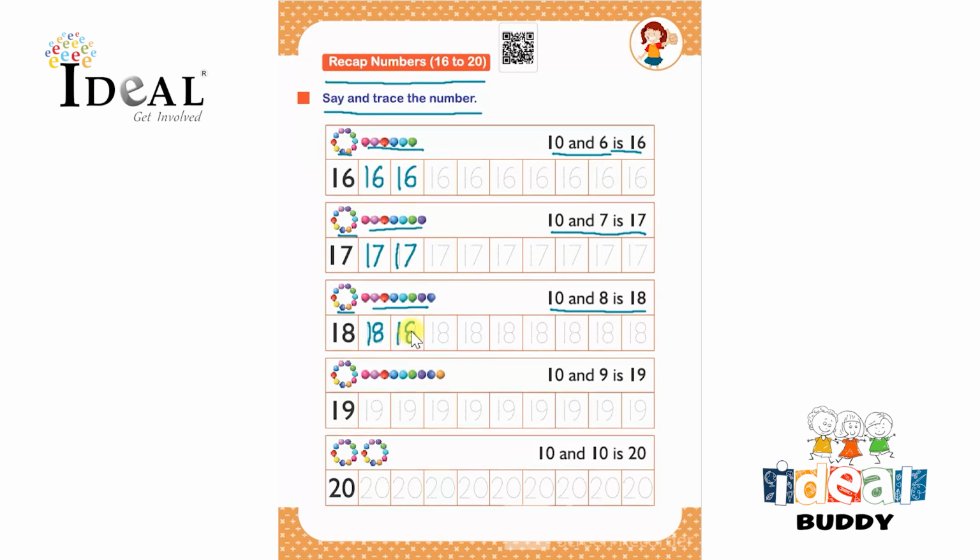whole row. Next is one group of 10 and 9 ones. So 10 and 9 is 19. So here they have to trace the number 19 and complete this whole row.